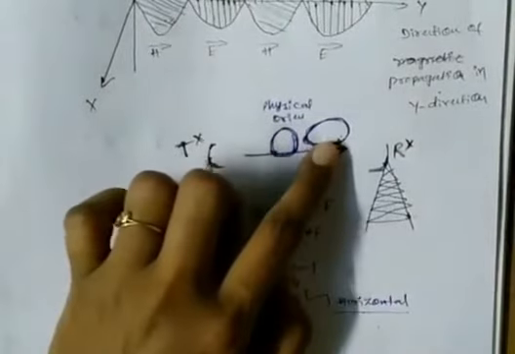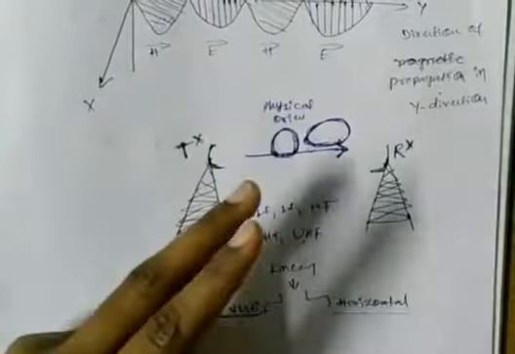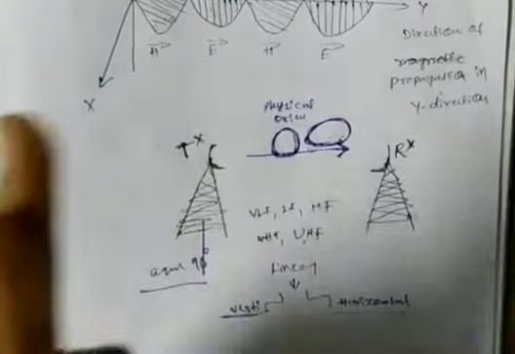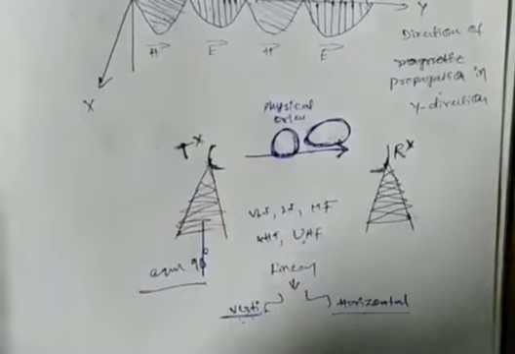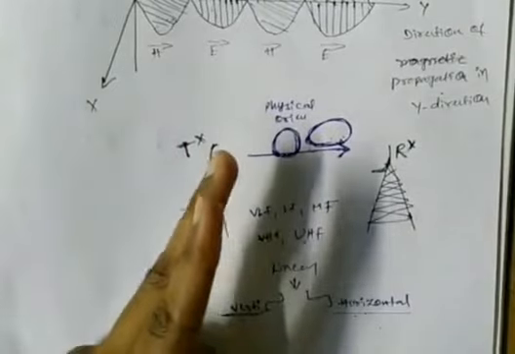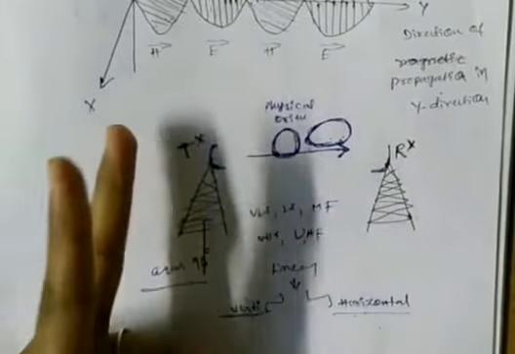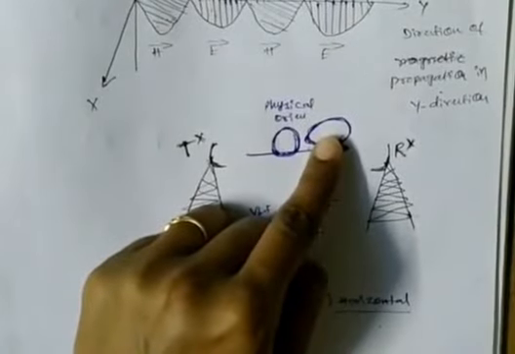And what are circular and elliptical polarization? These are formed with two linearly polarized waves. The two linearly polarized waves are radiated from the transmitting antenna, having equal magnitude and a 90 degree phase shift. Whenever those two linearly polarized waves have equal magnitudes and a 90 degree phase shift, circular polarization exists in the free space. Suppose those two linearly polarized waves have unequal amplitudes, elliptical polarization exists in the free space. So this is about polarization.